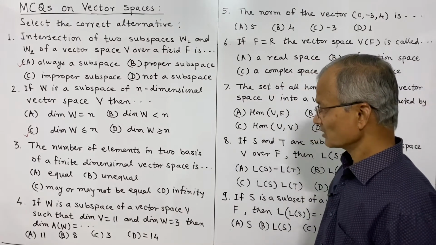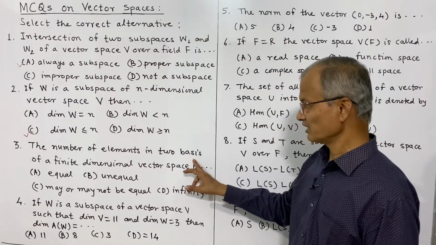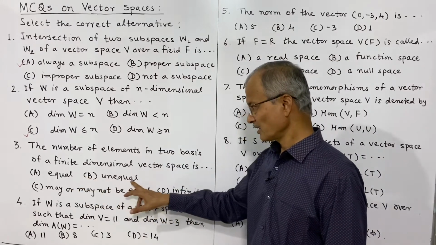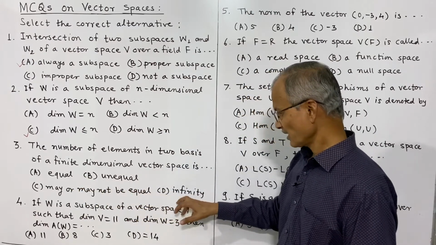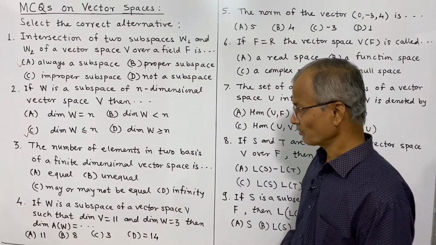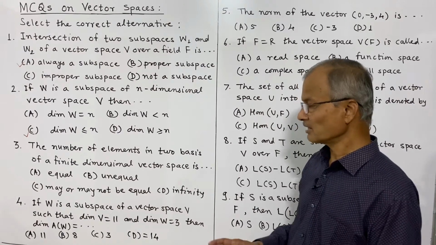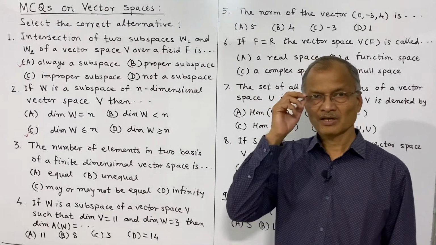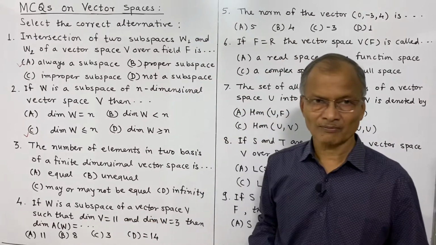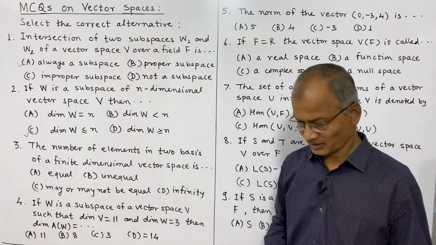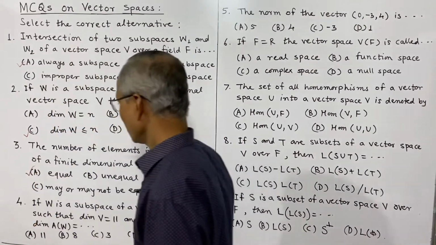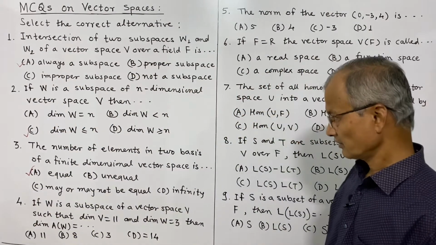And now the third is, the number of elements in two bases of a finite dimensional vector space is equal, unequal, may or may not be equal, and infinity. So this is actually a theorem. We have proved that the number of elements in any two bases of a vector space is equal, and therefore the correct alternative is A for the third question.